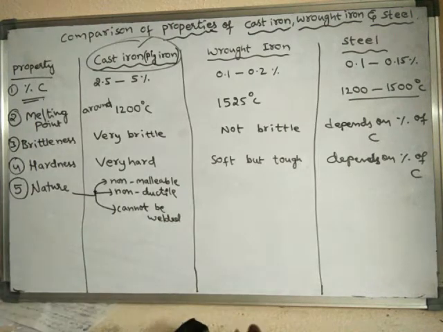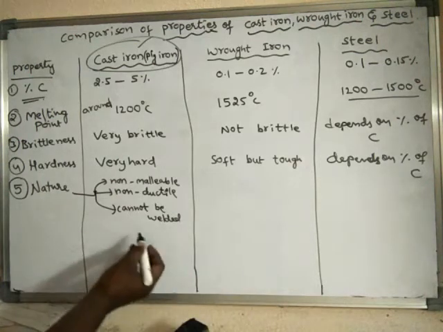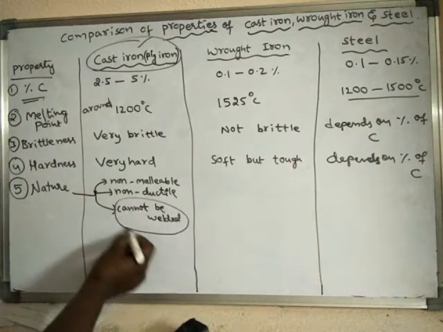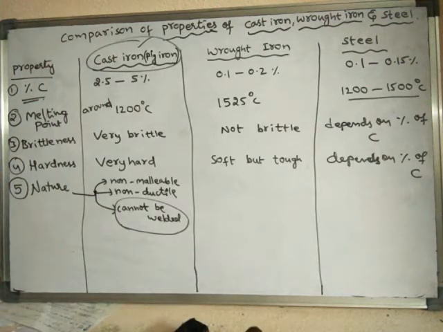That means when some pieces of cast iron are present, in order to join all the pieces of cast iron, we cannot join them because cast iron cannot be welded. We cannot join the pieces of cast iron into a single piece. So like this.